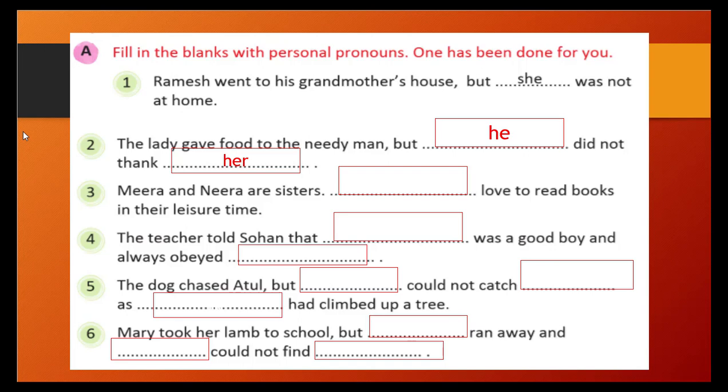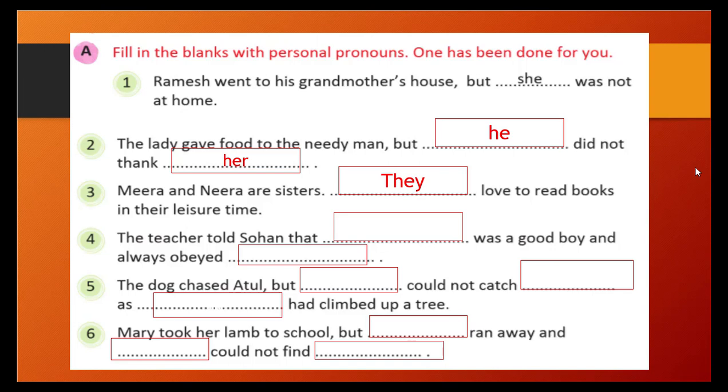Meera and Neera are sisters. Blank space love to read books in their leisure time. So in the free time of Meera and Neera, they love to read a book, right? Who love to read a book? Meera and Neera. So here two persons are there. So whenever two persons come, what will we use? We don't use simple I, me. Two persons are there, it means we. We indicates more than one person. So we should be the correct answer. Sorry, they. We also, but they love to read books in their leisure time.